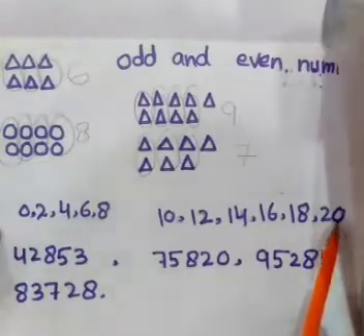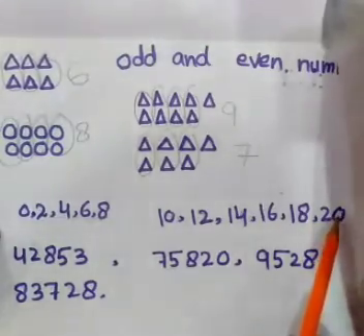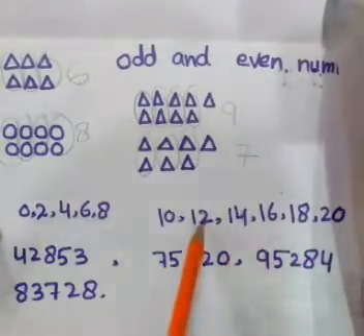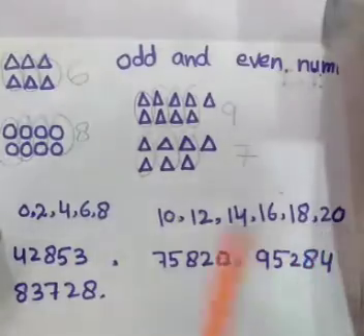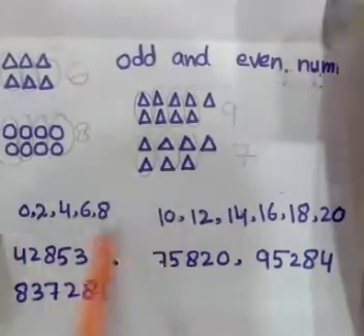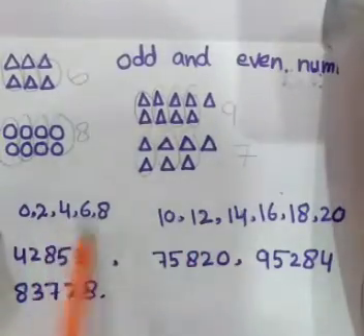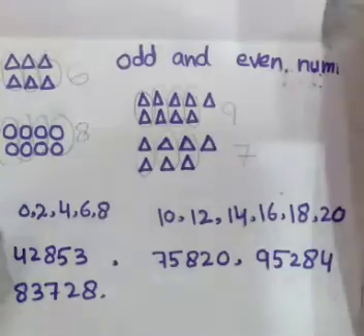You can look here, the digits on the one side are 0, 8, 6, 4, 2. Here these digits are the same as these 5 digits, 0, 0, 2, 2, 4, 4, 6, 6, 8, 8.